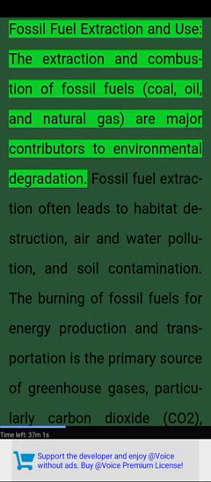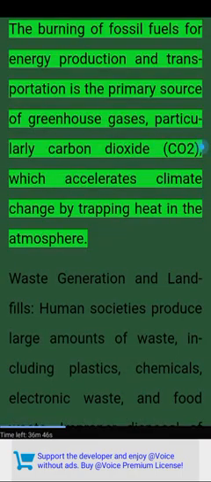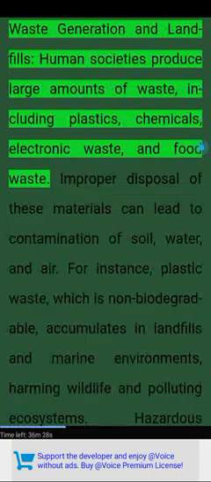Fossil fuel extraction and use. The extraction and combustion of fossil fuels, coal, oil, and natural gas, are major contributors to environmental degradation. Fossil fuel extraction often leads to habitat destruction, air and water pollution, and soil contamination. The burning of fossil fuels for energy production and transportation is the primary source of greenhouse gases, particularly carbon dioxide (CO2), which accelerates climate change by trapping heat in the atmosphere.